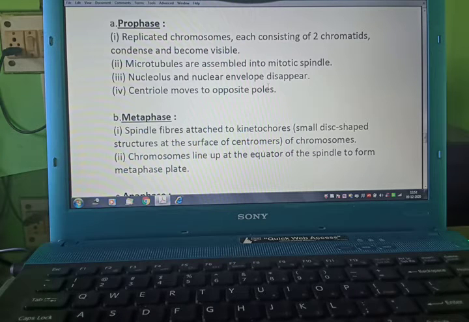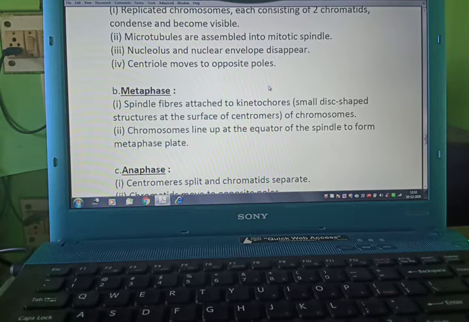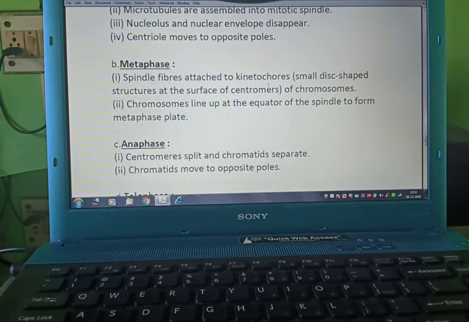Replicated chromosomes, meaning they are single, each consist of two chromatids, condense and become visible. Microtubules are assembled into the mitotic spindle. The nucleolus and nuclear envelope disappear. The centriole moves to the opposite pole.